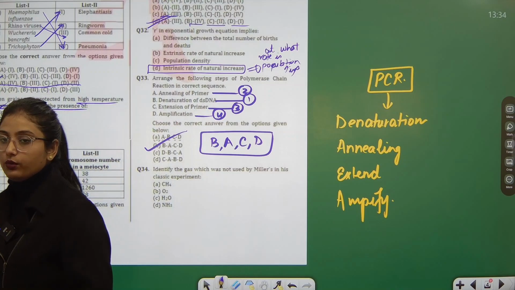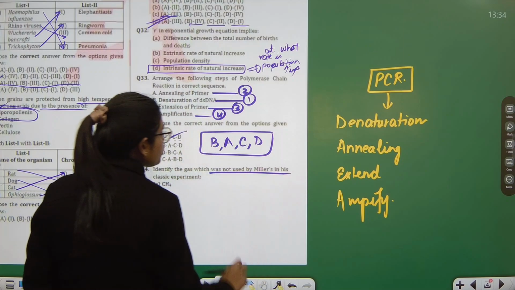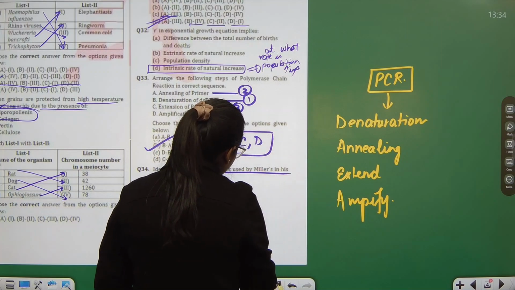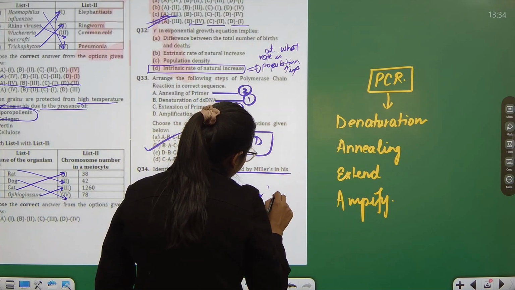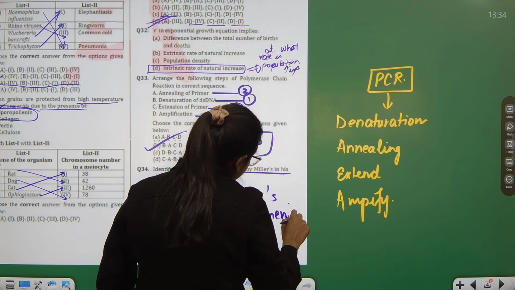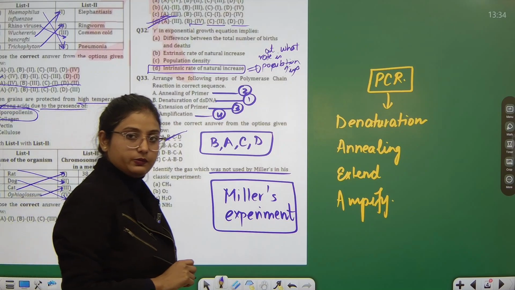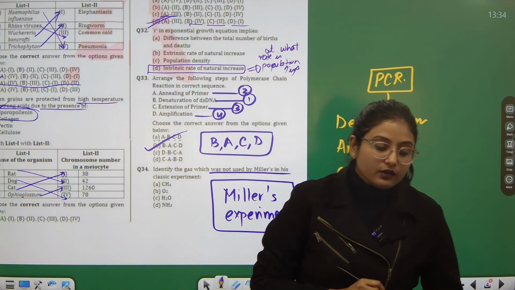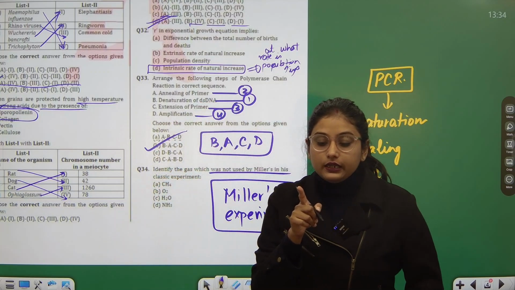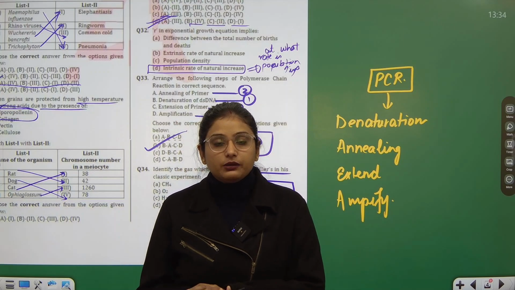Question number 34 says, identify the gas which was not used by Miller in his classic experiment. So first of all, you must have heard of some experiments by the name of Miller, known as Miller's experiment. But what was Miller's experiment? Actually, Miller did some experiments based on how life originally began.